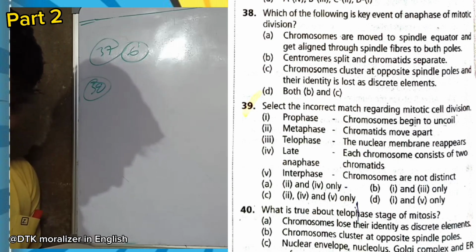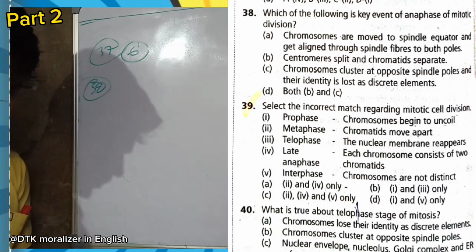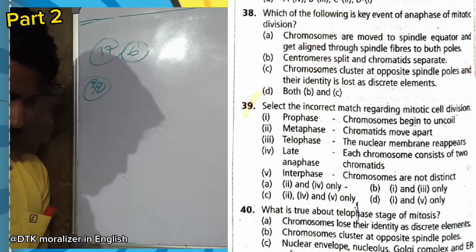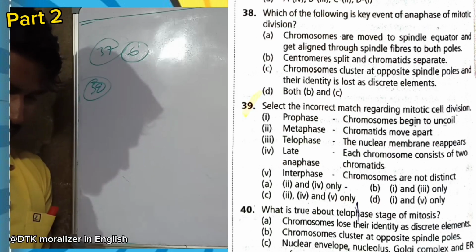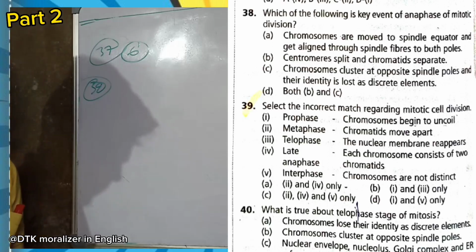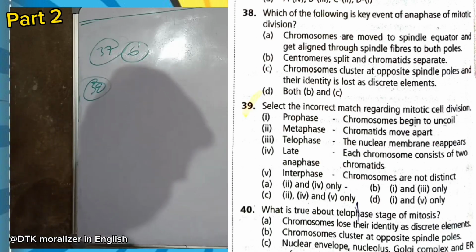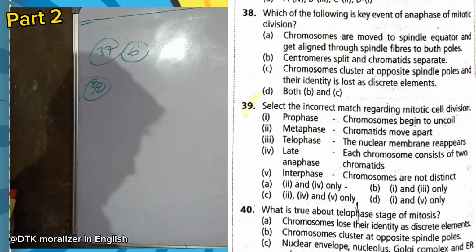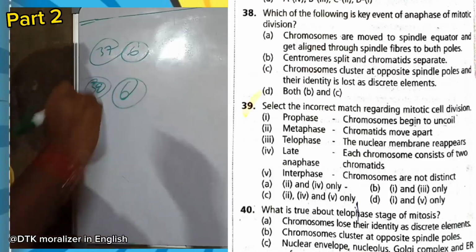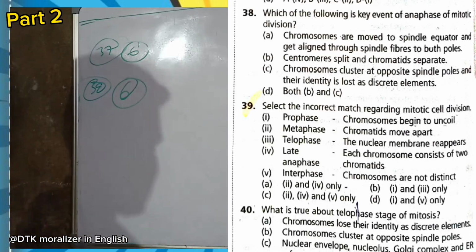Question 38. Which of the following is a key event of anaphase? Chromosomes move to the spindle equator and get aligned through spindle fibers to both poles, wrong. Centromere splits and chromatids separate, yes. Chromosomes cluster at opposite spindle poles and their identity is lost as discrete elements. Here discrete elements symbolizes prophase, so it is not describing anaphase. Option D, both B and C, is also wrong. So option B is the correct answer. Option A refers to the metaphase. Now we can move to the next question.